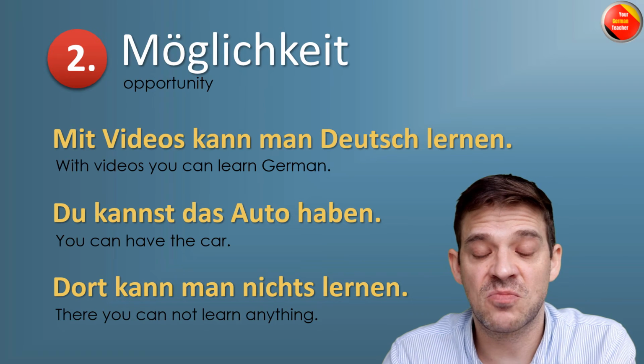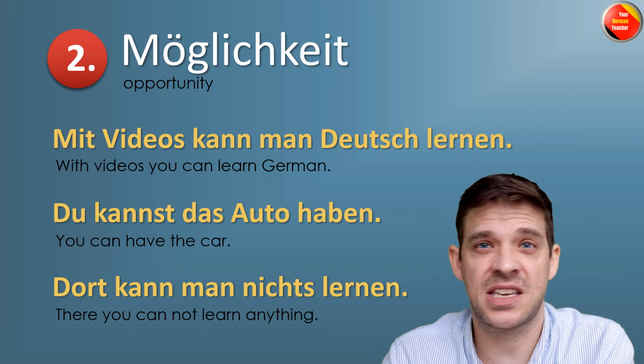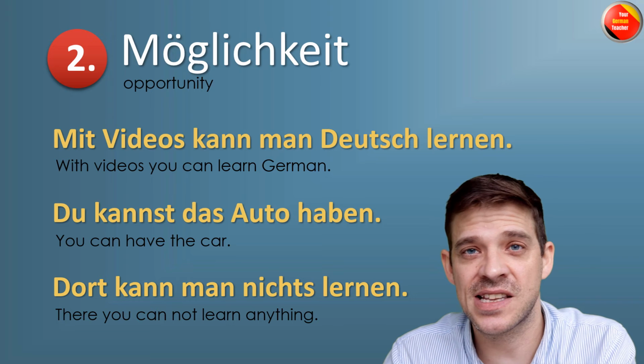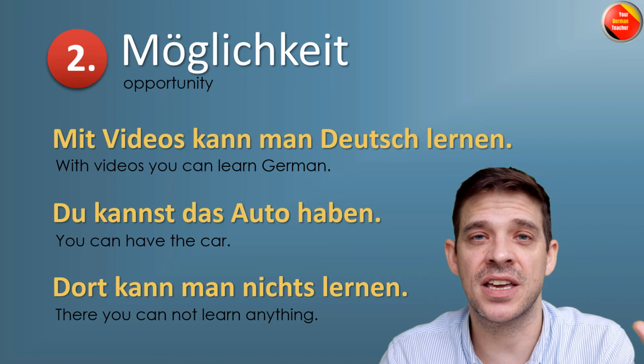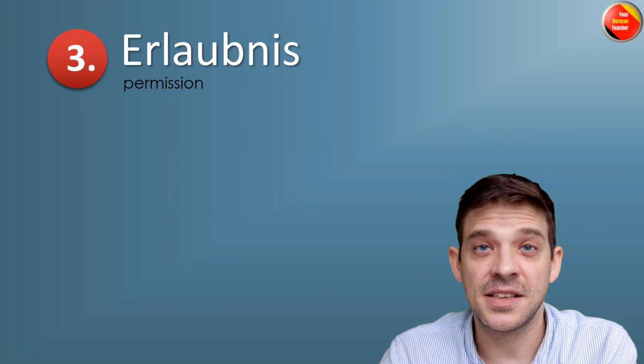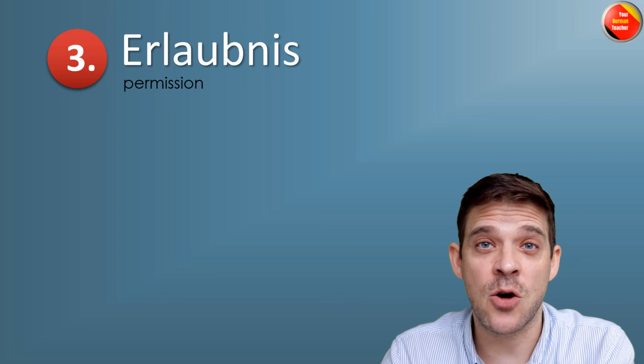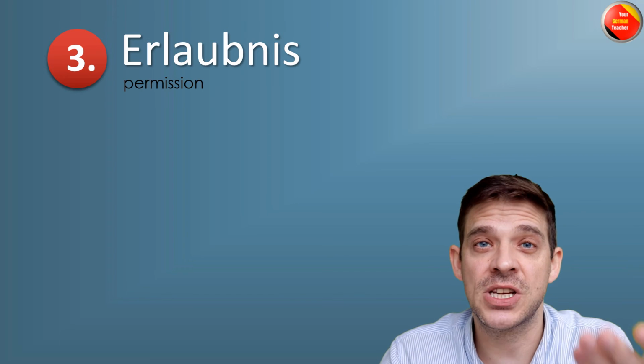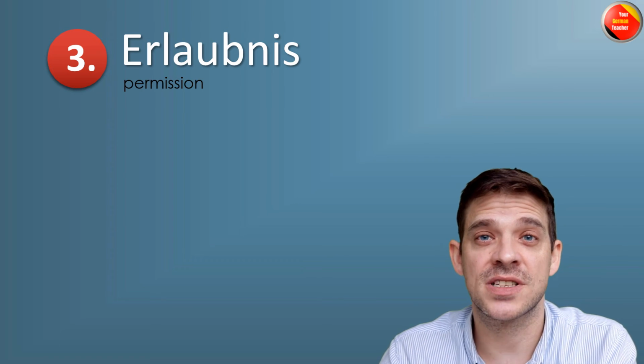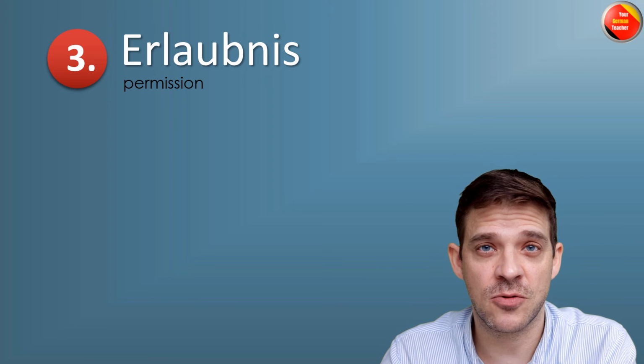Or negative, dort kann man nichts lernen. You cannot learn anything there. Die dritte Situation ist Erlaubnis. Erlaubnis is permission, when you ask permission for something. Or you give permission for something.